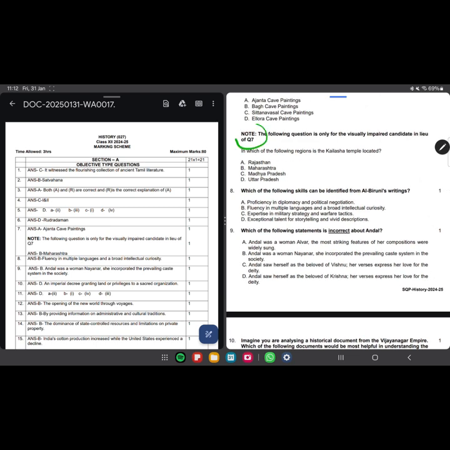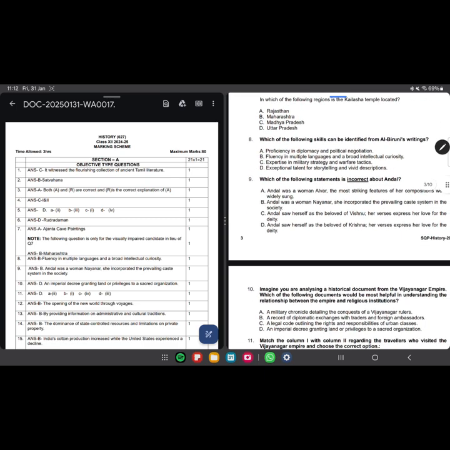Look, here it is mentioned the following question is only for visually impaired candidates. Okay, so please take care of this. Which of the following skills can be identified from Al-Biruni's writing? Proficiency in diplomacy and political negotiation, fluency in multiple languages and broad intellectual curiosity, expertise in military strategies and warfare tactics, exceptional talent for storytelling and vivid descriptions. The answer is fluency in multiple languages because he knew vast languages.